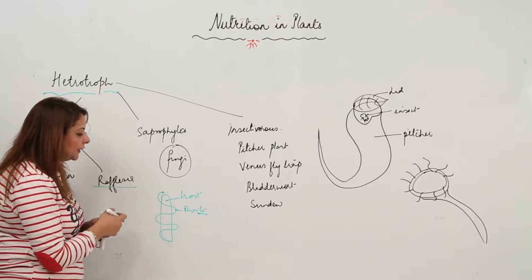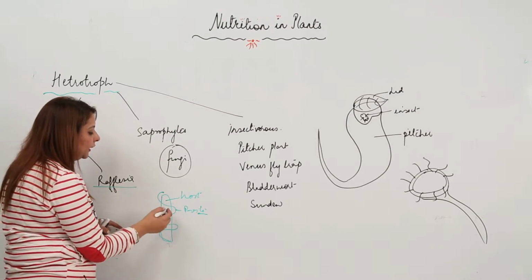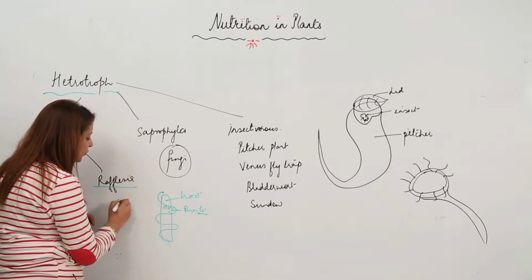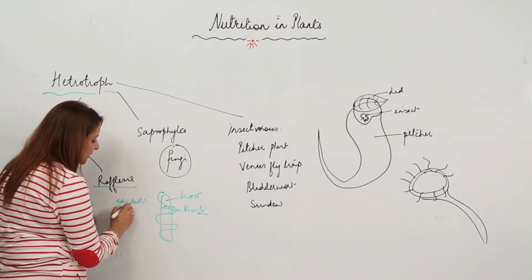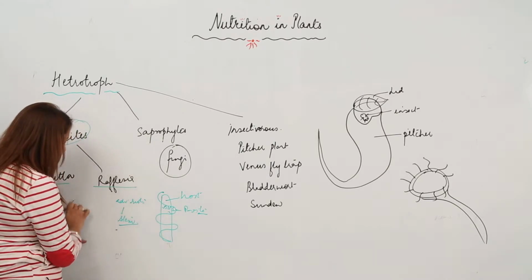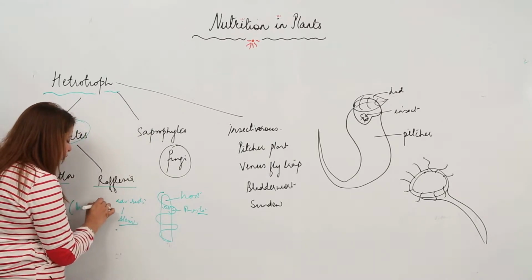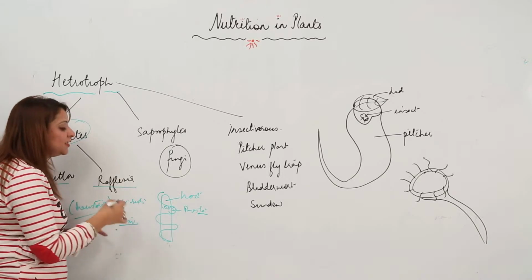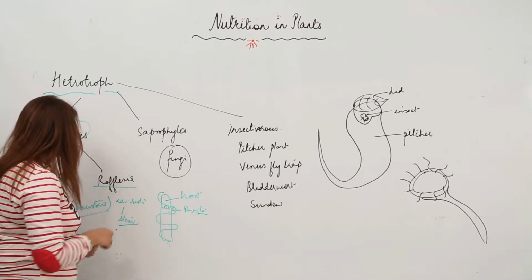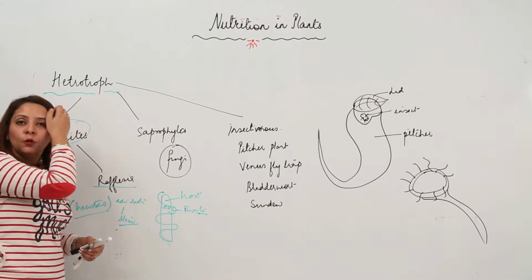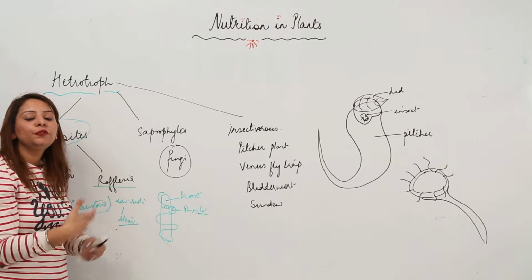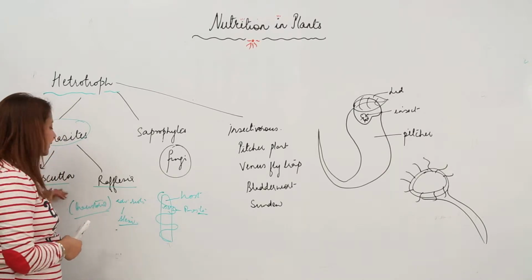Now what does a parasite do? A parasite actually makes adventitious roots, and these adventitious roots arise from the stem. Those adventitious roots which arise from the stem are given a special name, that is Haustoria, and from this Haustoria they are actually taking up the nutrition from the host. So parasites are the ones which live on another plant, that is the host plant, to fulfill their nutritional requirement, like we have Cuscuta, Rafflesia.